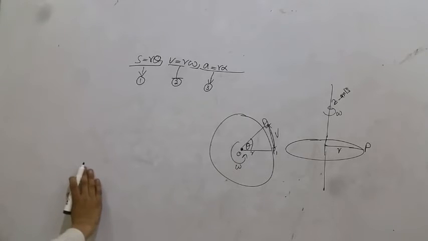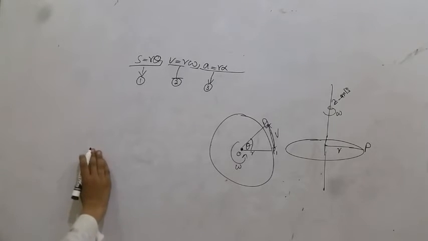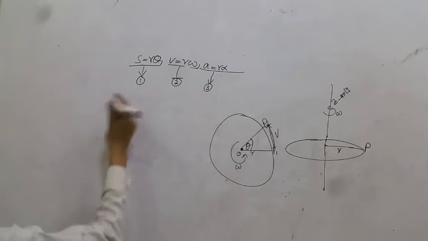Thus, the velocity with which point P is moving on the circumference of the circle has a magnitude v and its direction is always along the tangent to the circle. That's why the linear velocity of the point P is also known as tangential velocity.